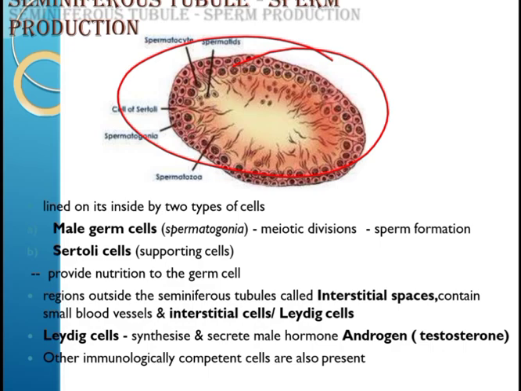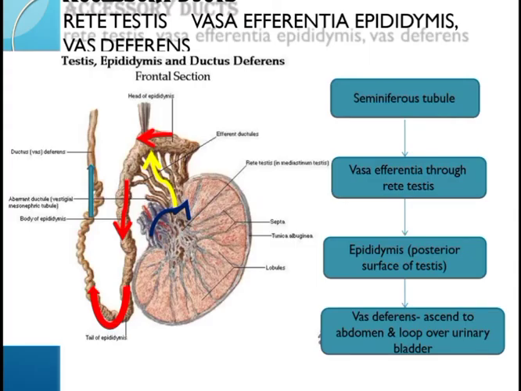Now, let us study about the secondary sex organs, that is, the accessory duct system. These ducts store and transport the sperms from the testis to the outside through urethra. The male sex accessory ducts include tubuli recti, rete testis, vasa efferentia, epididymis, vas deferens, and urethra.